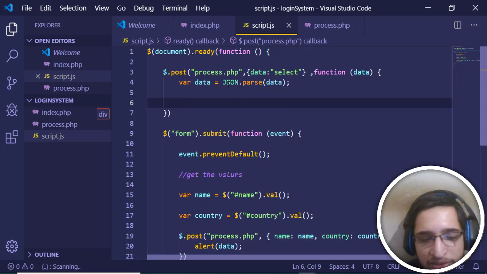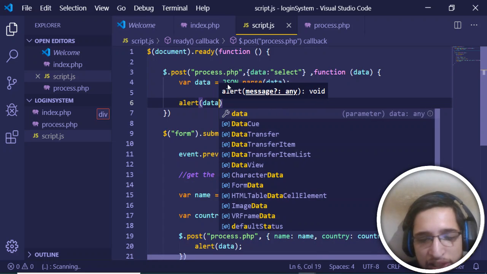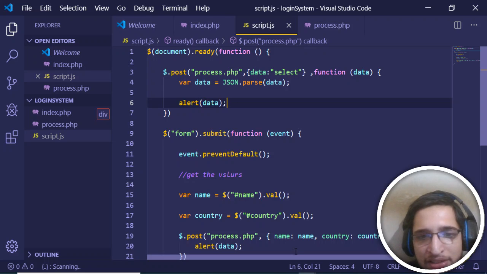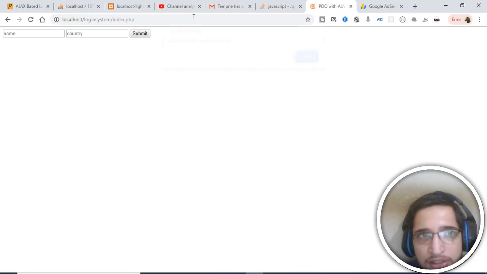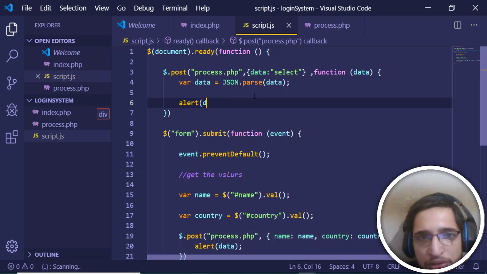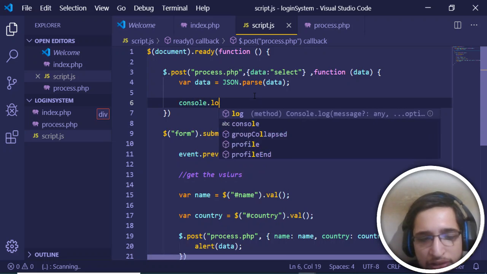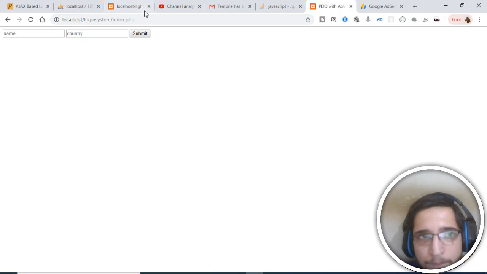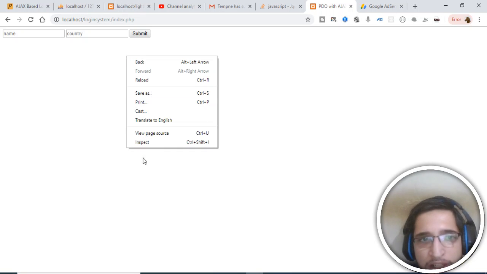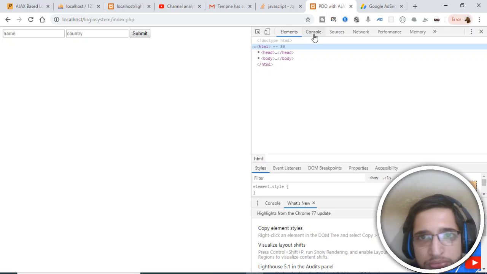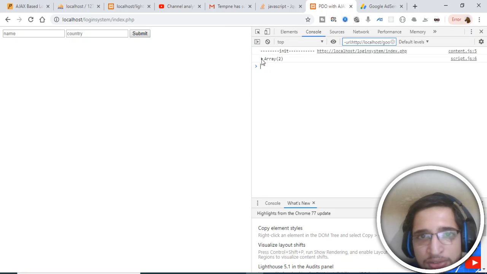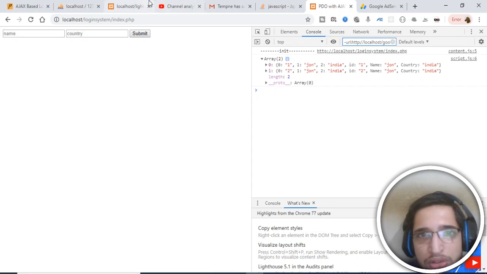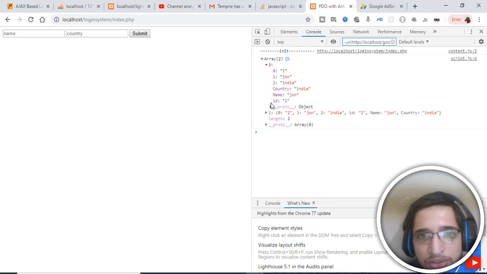If I print it in the console like this, data, and inspect element, you will see that it is an array, guys. You can see that currently there are two users inserted in the table, so that is why it is showing John and John.